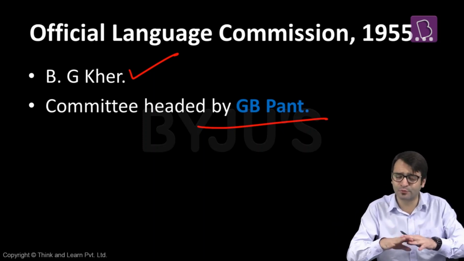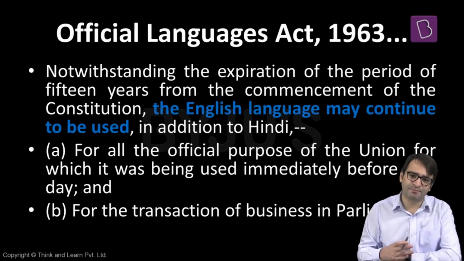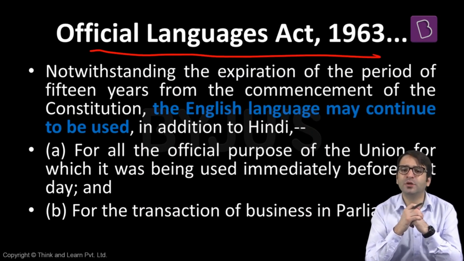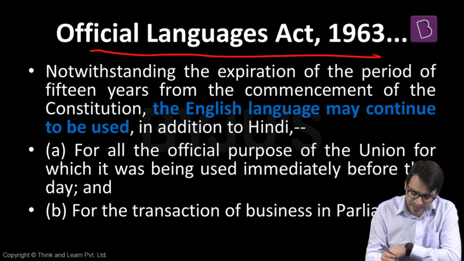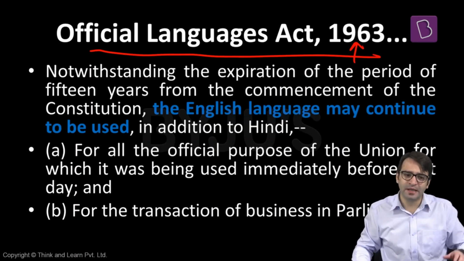There were protests, large-scale protests, particularly in Tamil Nadu, which led to the killing of many people as well, and ultimately there was a compromise. And that compromise was the passing of an Official Languages Act in the year 1963. And this 1963 Act made it absolutely clear that the official language of the union is both Hindi as well as English.